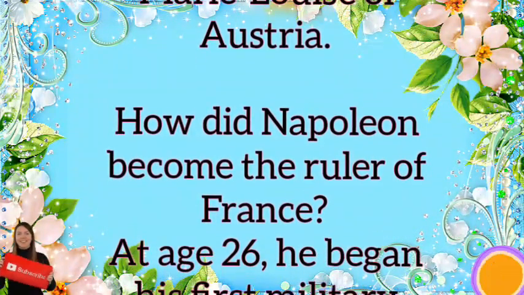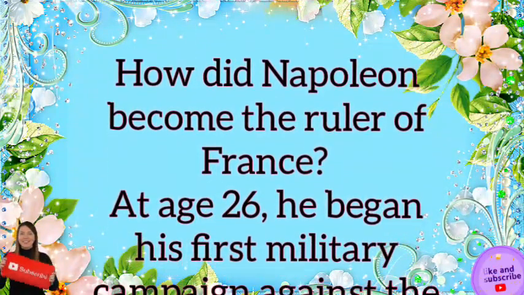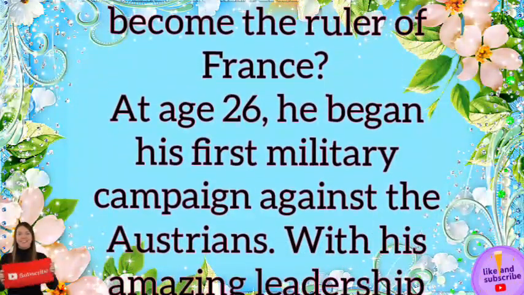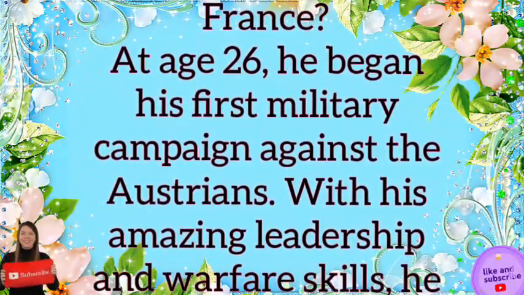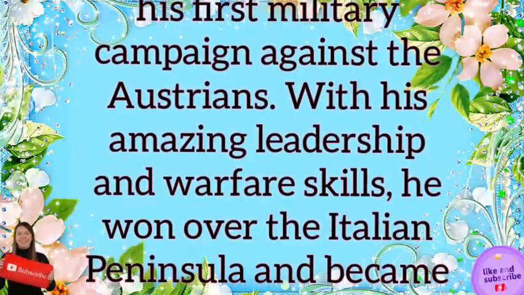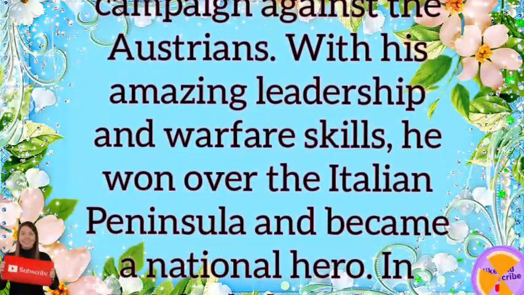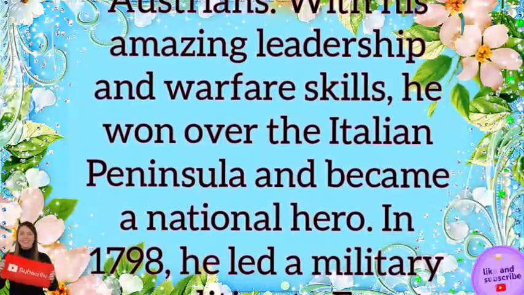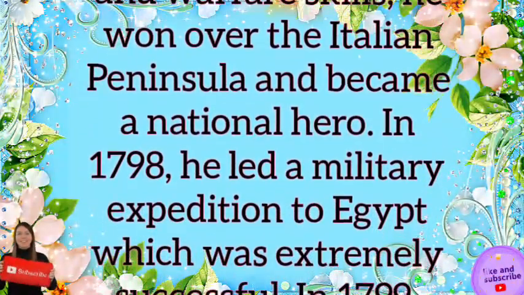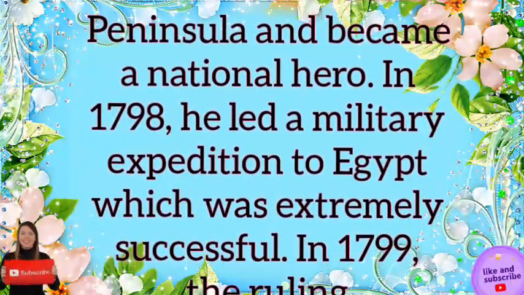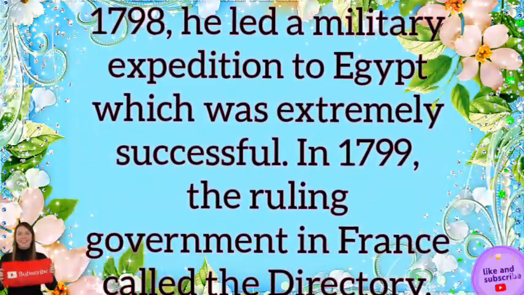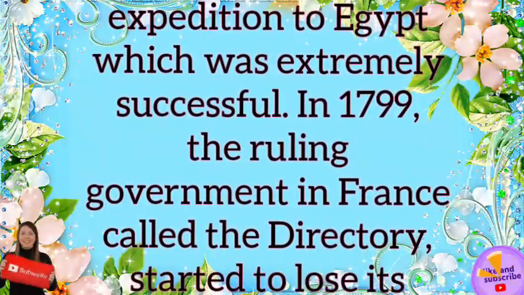How did Napoleon become the ruler of France? At age 26, he began his first military campaign against the Austrians. With his amazing leadership and warfare skills, he won over the Italian peninsula and became a national hero. In 1798, he led a military expedition to Egypt which was extremely successful.